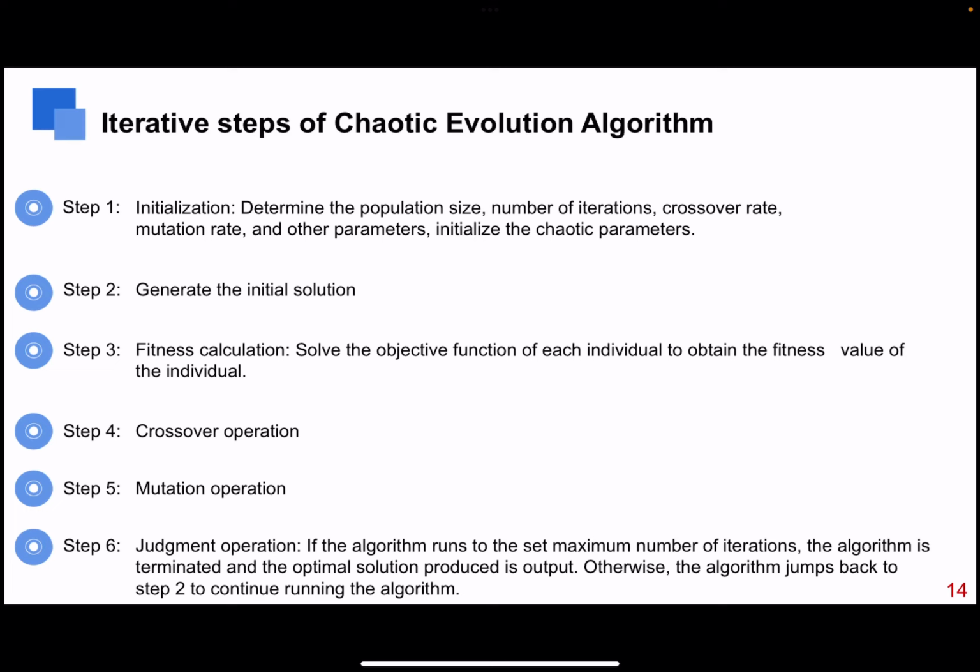As mentioned above, we propose a chaotic evolution algorithm, and the following describes the main steps of its implementation. Step 1, initialization. Step 2, generate the internal solution. Step 3, fitness calculation. Step 4, crossover operation. Step 5, mutation operation. Step 6, judgment operation.